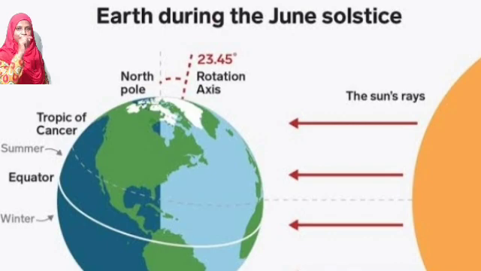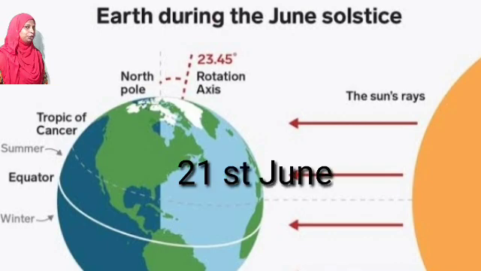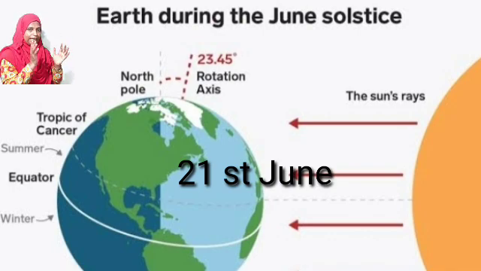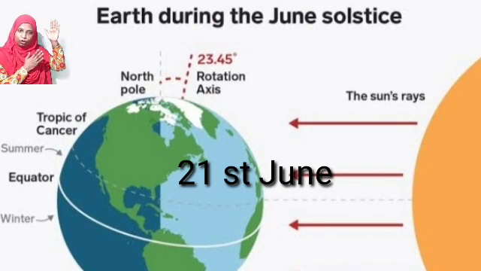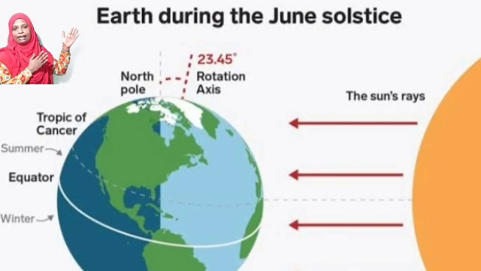We are going to study the date 21st June. What is special about 21st June is that on that date, the Tropic of Cancer in the northern hemisphere receives direct sunlight, and the northern hemisphere or northern pole also receives sunlight.